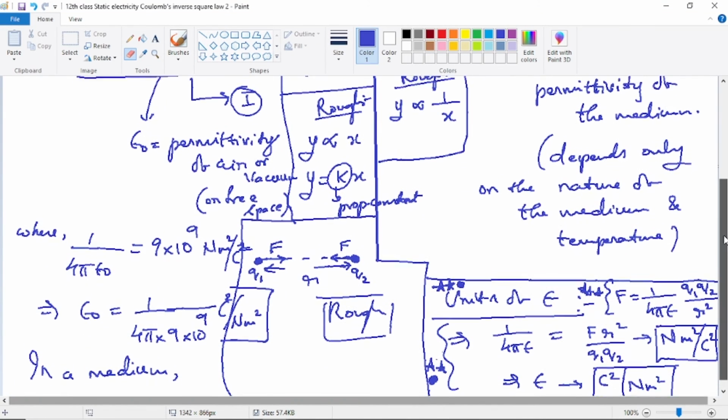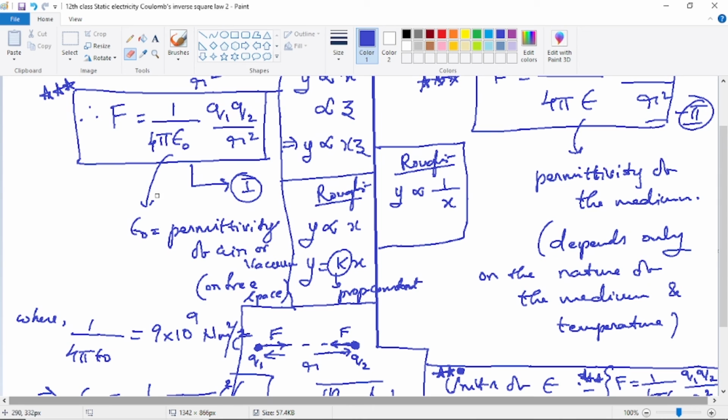So just see here, I kept an arrow mark. Arrow mark means it doesn't matter, an arrow mark can be used. So it's like the word where: epsilon naught is the permittivity of air or vacuum. Instead of writing the word where, an arrow mark can be used here.